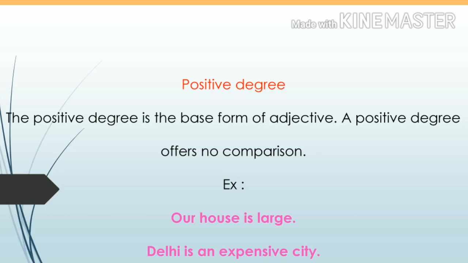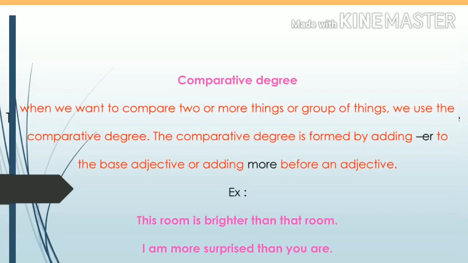Our house is large. Second sentence, Delhi is an expensive city. They give you the information that Delhi is an expensive city. They do not compare this Delhi with any other cities like Chennai, Mumbai, Kolkata. They do not compare with any other. So it is not comparative or superlative. They just give you the information that Delhi is an expensive city. So this is positive degree.